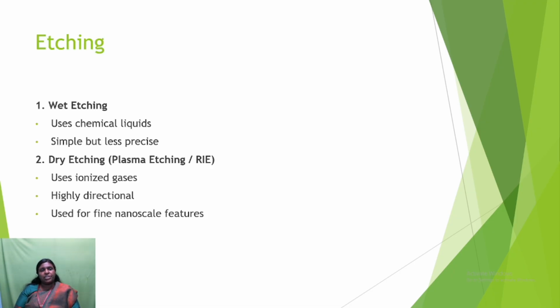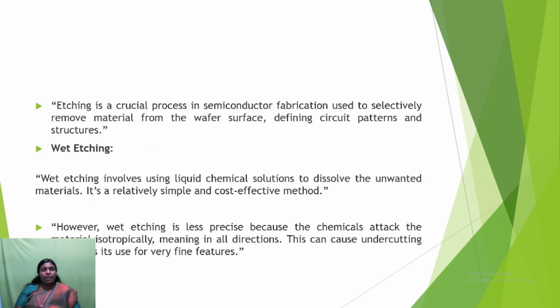The next step is etching. Etching has two types, wet etching and dry etching. Etching is a crucial process in semiconductor fabrication used to selectively remove material from the wafer surface, defining circuit patterns and structures. Removing the material from the wafer surface is called etching.